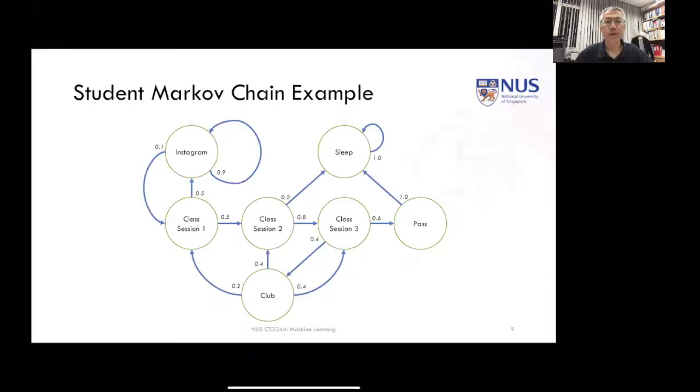With this in mind, we can start to look at an actual Markov chain example. Let's take one that's a little bit concrete and close to our hearts: how a student might study for a class that might have only 3 sessions. Maybe a morning session, an afternoon, and a night session, at which point, at the end of the day, we might actually pass the course and get to sleep.